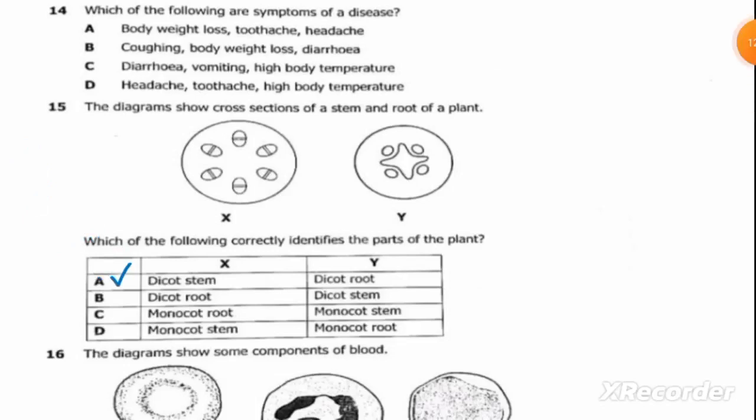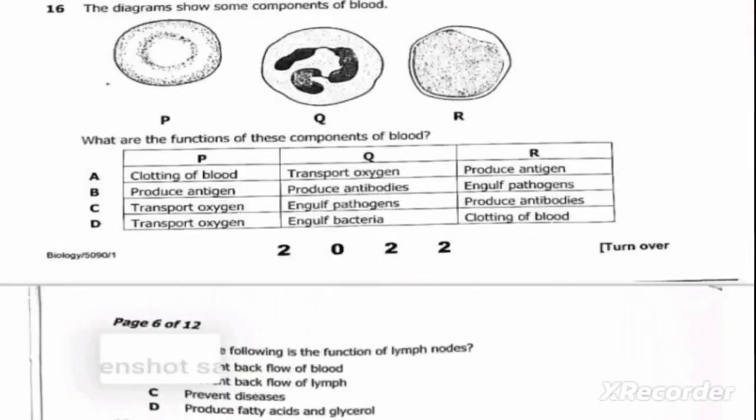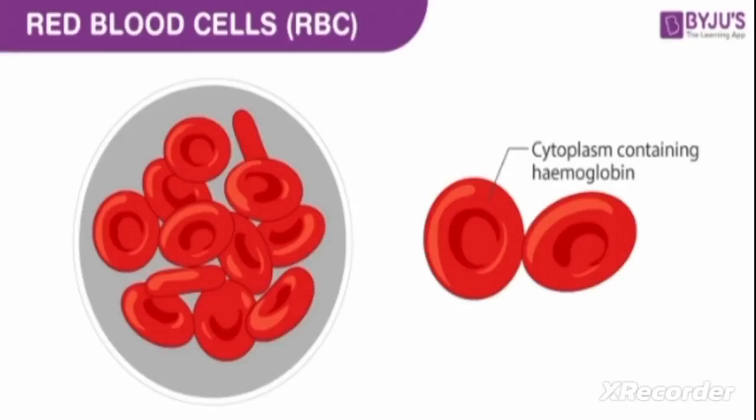We move on to the next question, which is question 16. Question 16, the question reads, the diagrams show some components of blood. What are the functions of these components of blood? First and foremost, let us identify each and every component of blood given in this question. So P, this is a red blood cell.